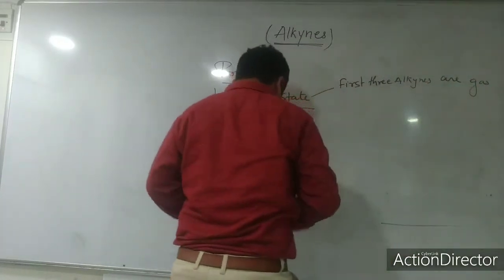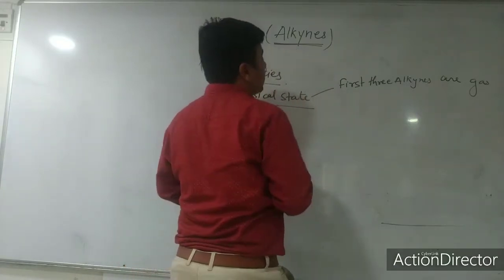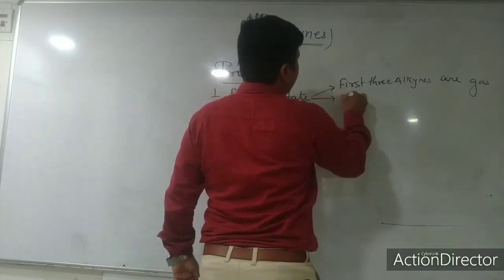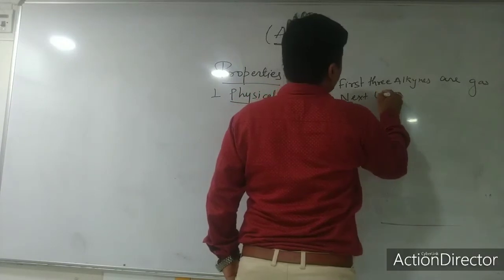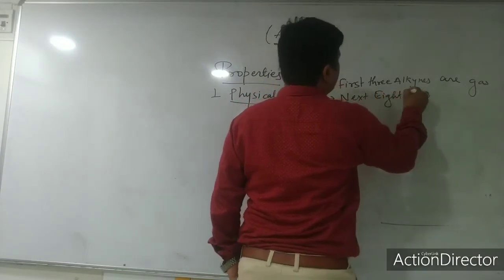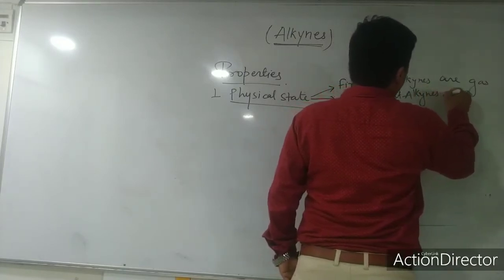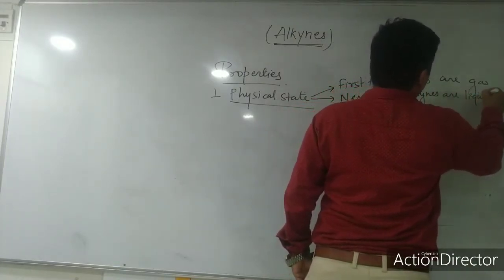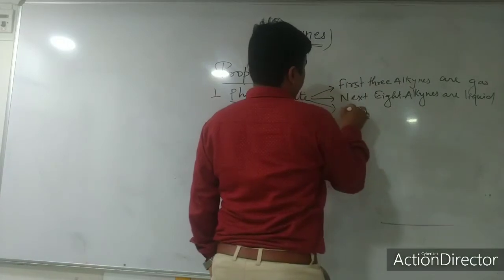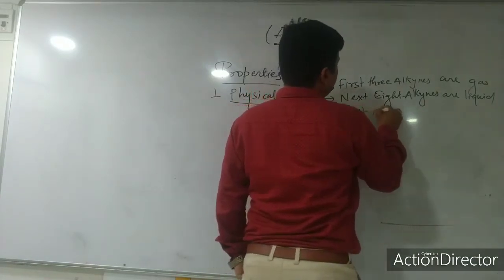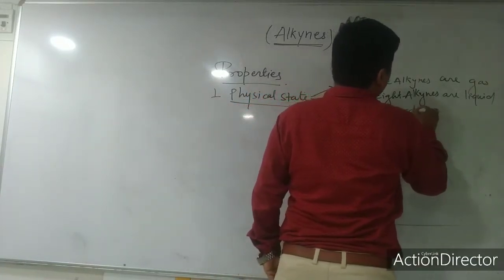Okay, remember these words, dear students. First three alkynes are gas. Next 8 alkynes are liquid. Rest onwards, solids.